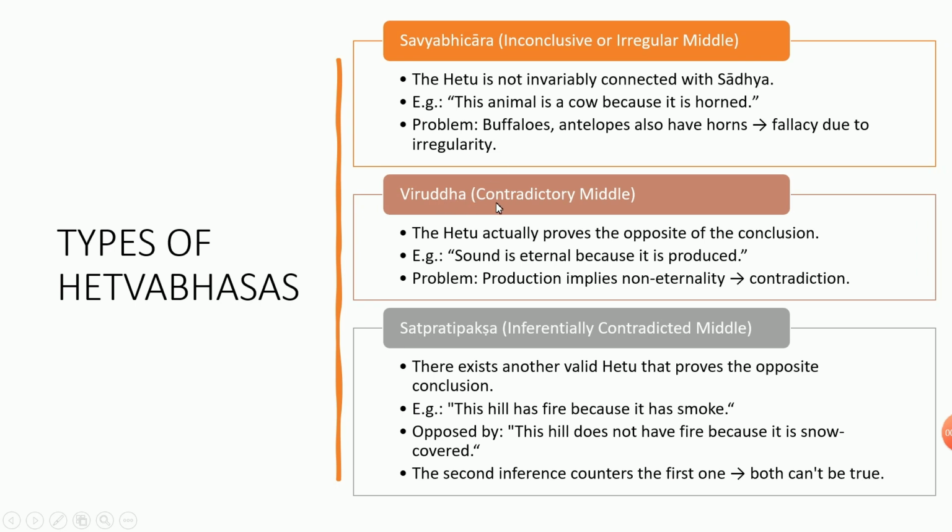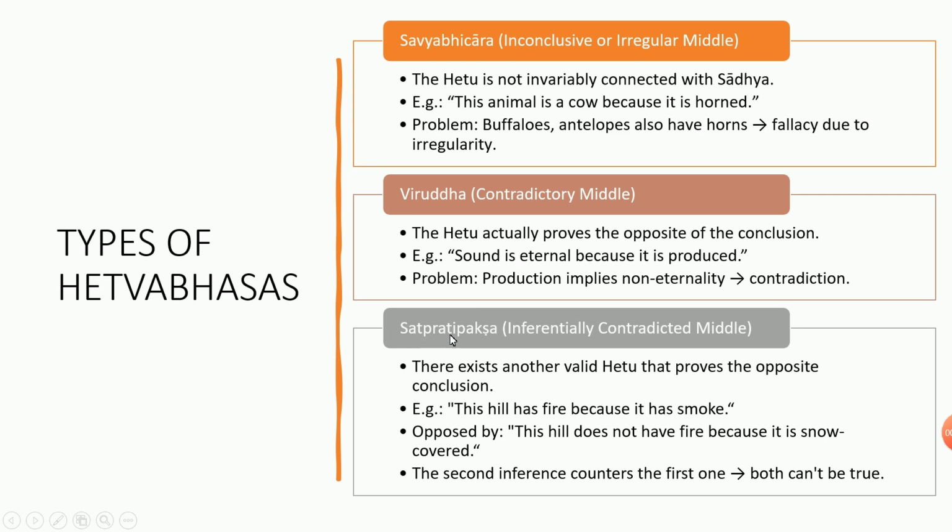Next is Viruddha, that is contradictory middle. So here the Hetu, that is the reason, actually proves the opposite of the conclusion. So here they have given the example: sound is eternal because it is produced. But what is the problem here? Production implies non-eternality, because if something can be produced, it can be destroyed or erased. So eternal and produced are contradicting each other. So that is the contradiction. So contradictory middle.